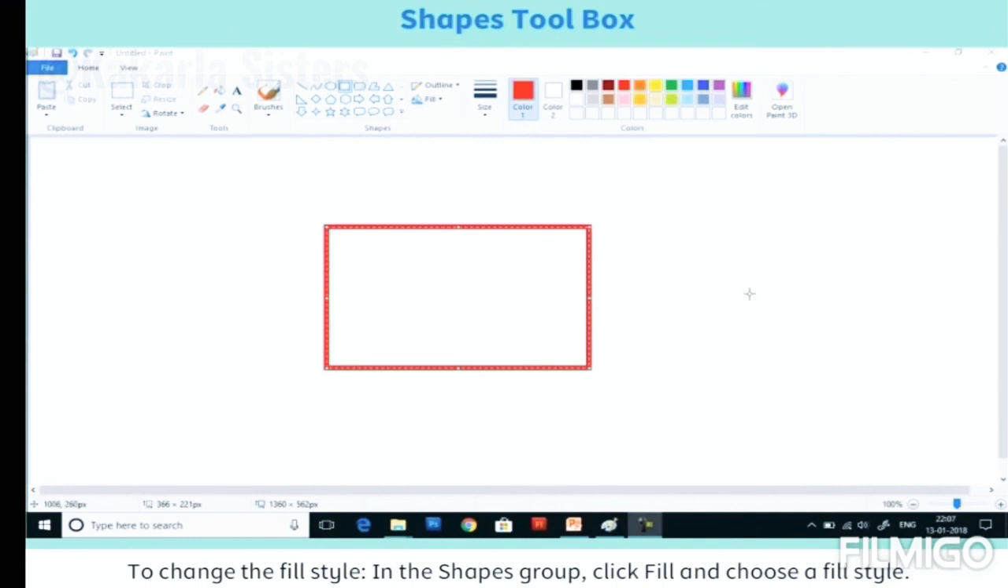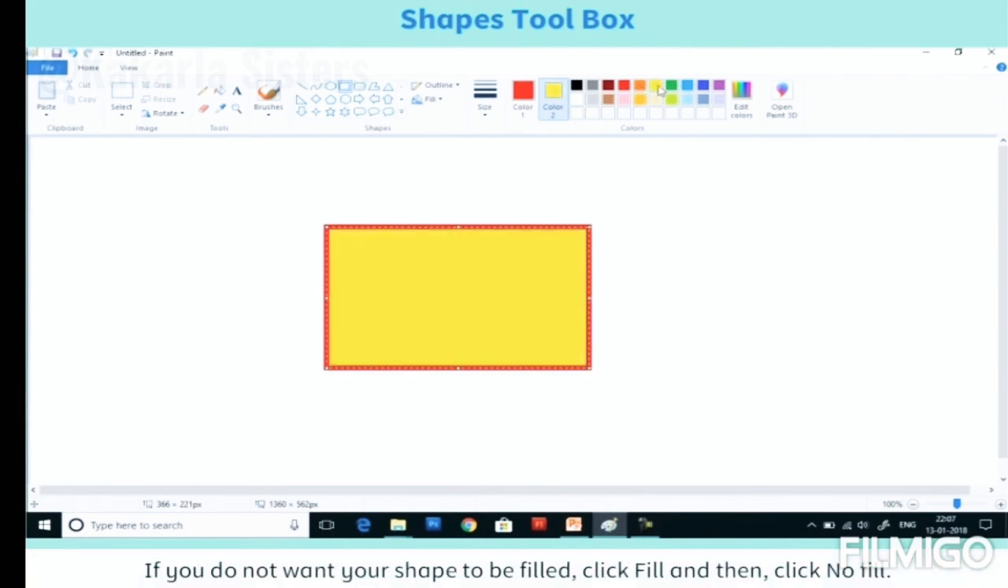To change the fill style, in the Shapes group, click Fill and choose a fill style. If you do not want your shape to be filled, click Fill and then click No Fill.